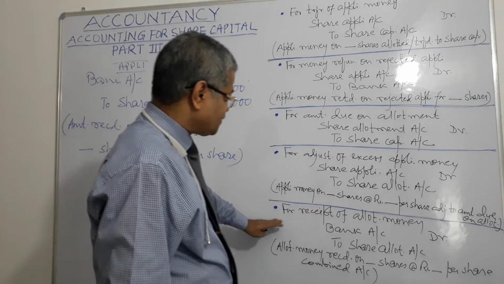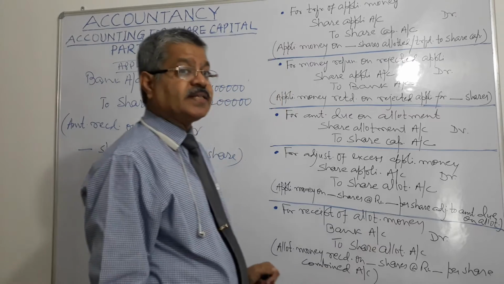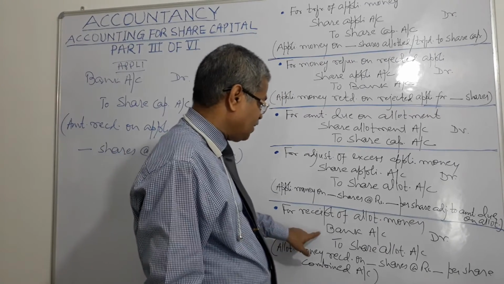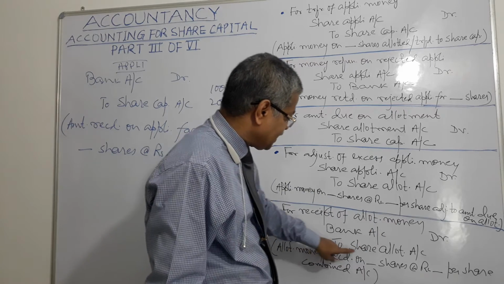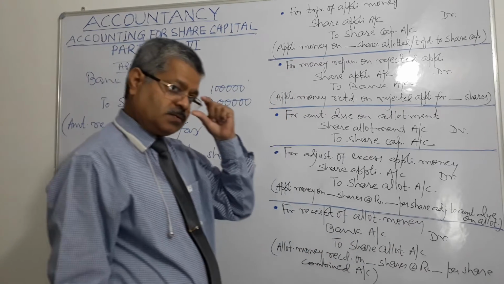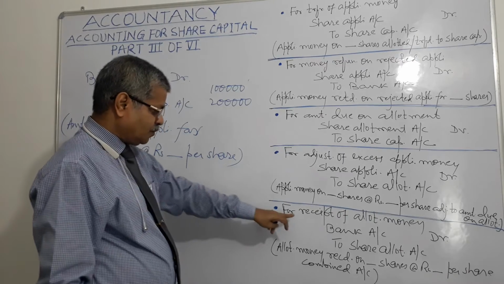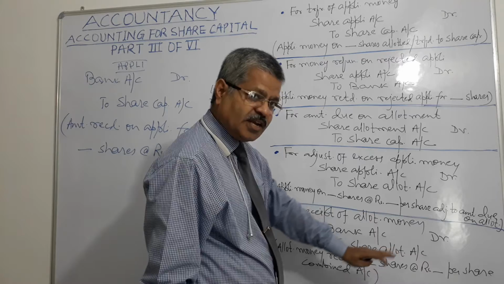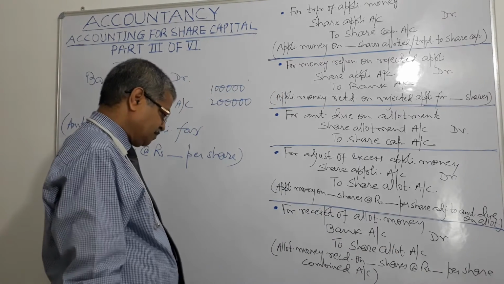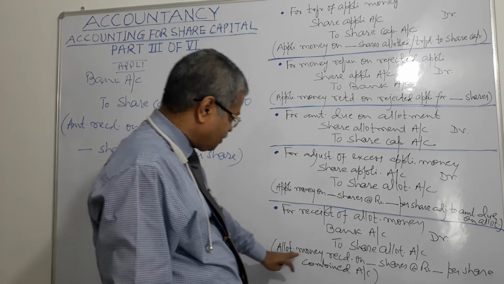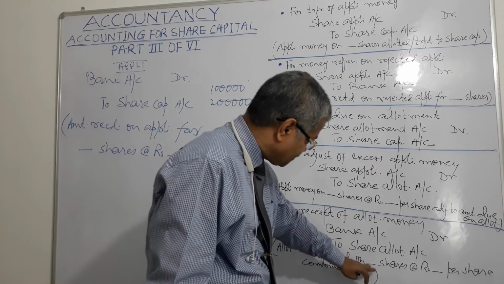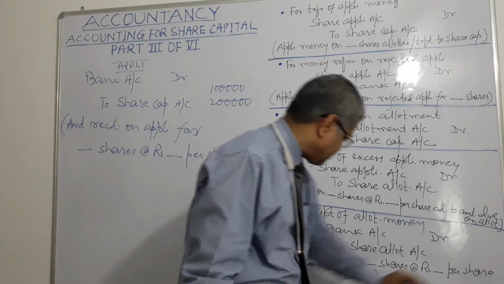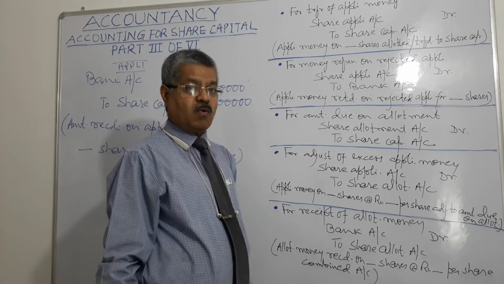Next is for receipt of allotment money. What is the accounting entry? For receiving allotment money, debit bank account and credit to share allotment account, right? For receipt of allotment money, bank account will be debited and share allotment account will be credited. And narration will be allotment money received on these many number of shares at rupees this rate per share combined account, right?